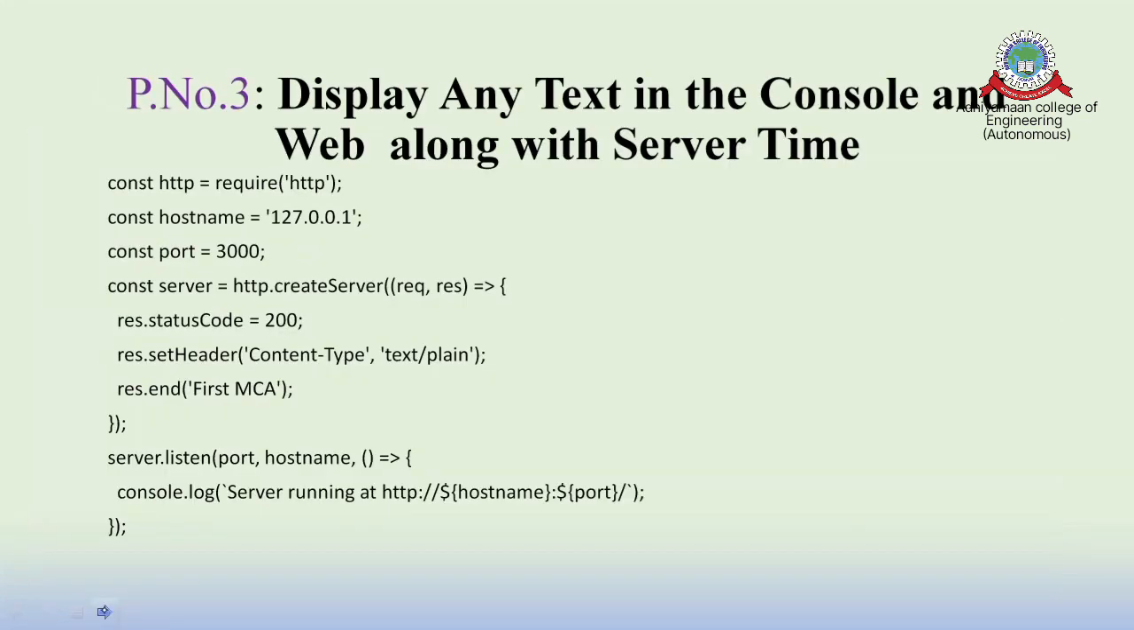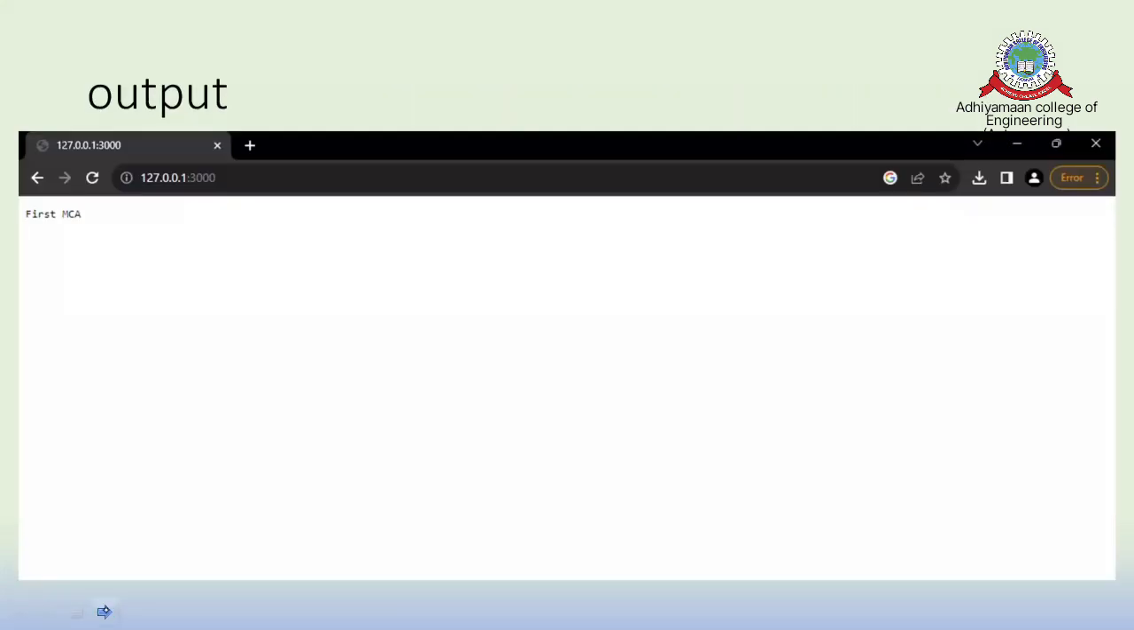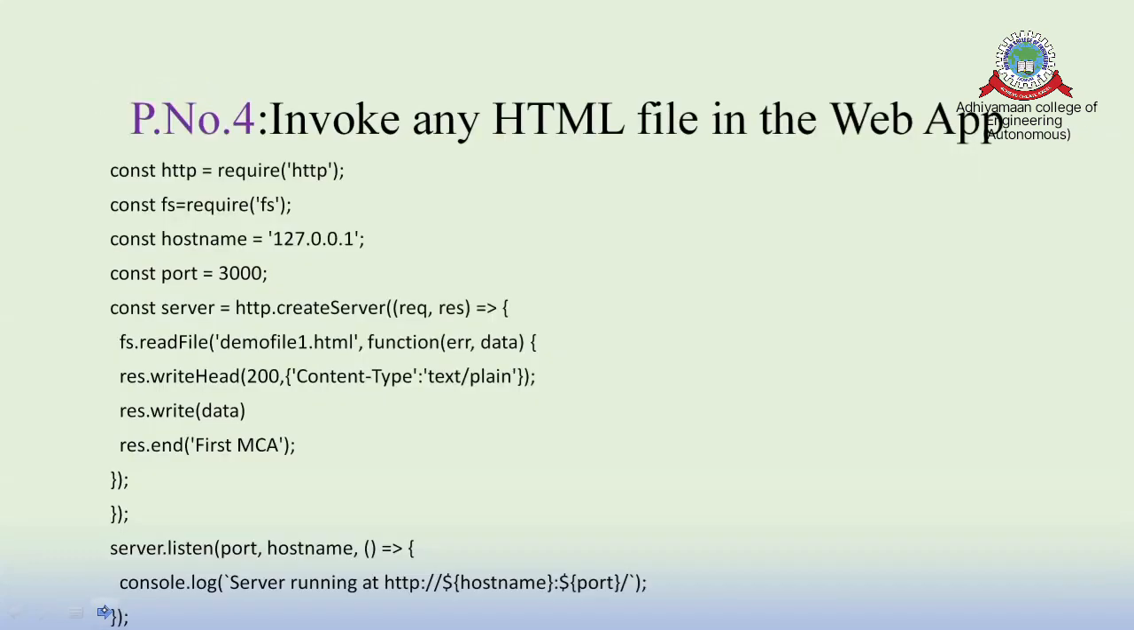You can see here how to display any text. It can be any text, not only Hello World, whatever text I want to display with a server. So this is the same, where nothing is different. Just I'm writing First MCA. So you can check it once again in the console application. So these are the three fundamental, very basic concepts about Node.js. And now I go on to the fourth one.